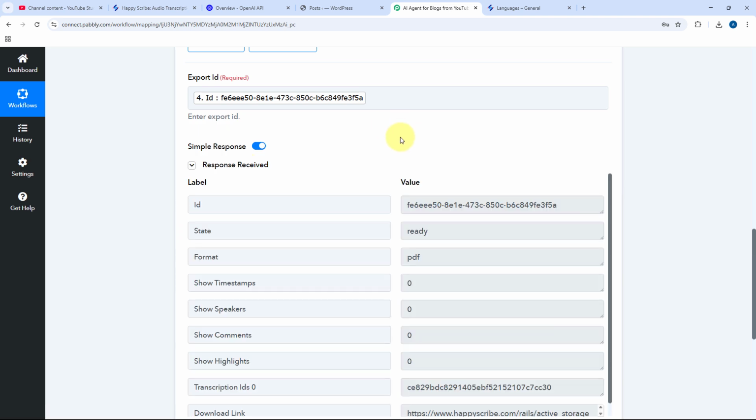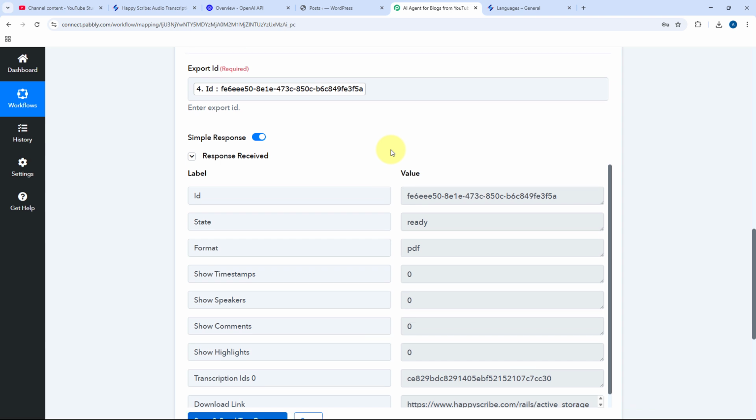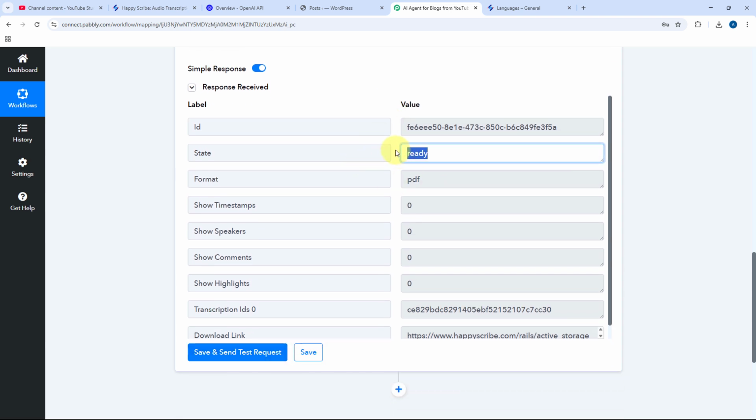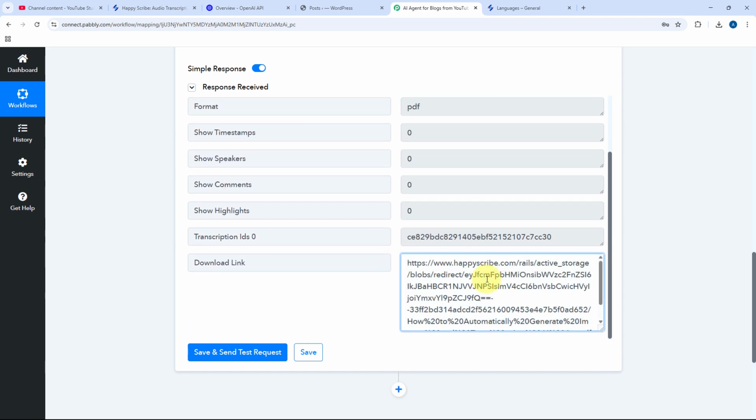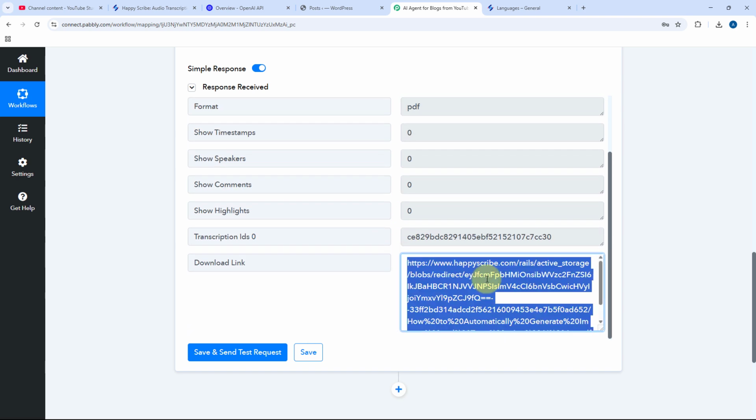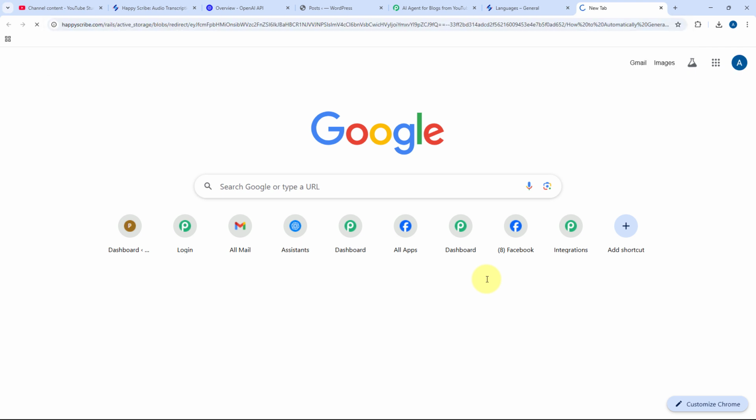And as you click on save and send test request, here you can see that we have received the response, and the response states that the transcription is ready. And here we have the download link, the link of the PDF file in which we have the transcription. I'll just open this link in a new tab over here, and here you can see that in my computer, the transcription PDF is downloaded.